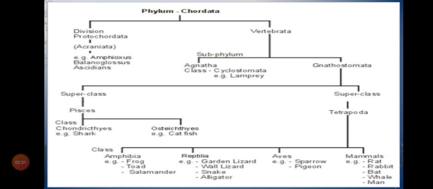So under phylum chordata we have three subphylum: Urochordata, Cephalochordata, Vertebrata. Urochordata and Cephalochordata both will be called protochordata. You leave that. Okay, come to Vertebrata. Under Vertebrata we have two groups, Agnatha and Gnathostomata. Agnatha lacks jaw. That is a very important characteristic. There is no jaw, only a circular mouth will be there in the Agnatha. Gnathostomata will have jaw. Okay, that is the basic classification between Agnatha and Gnathostomata.